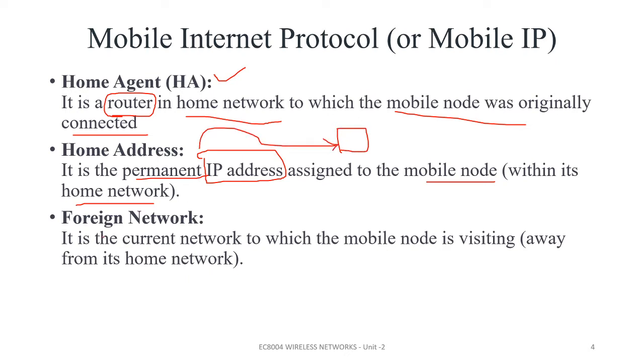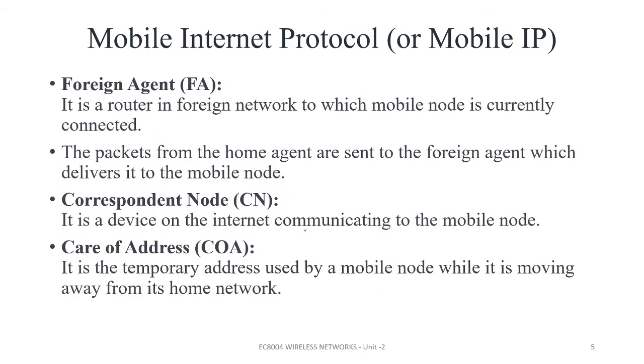Next is my foreign network. It is the current network which the mobile node is visiting. If my mobile is traveling from one place to another network, that is known as my foreign network. Again, foreign agent means it is a router for the foreign network to which the mobile node is currently connected. From the foreign network, my mobile node is connected, and that is known as my foreign agent.